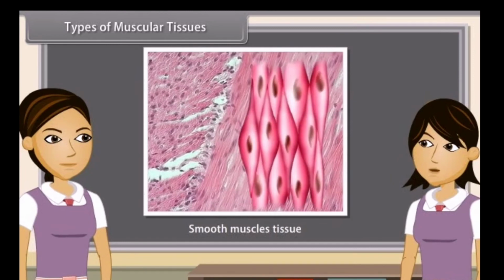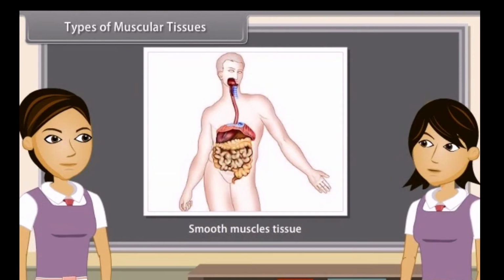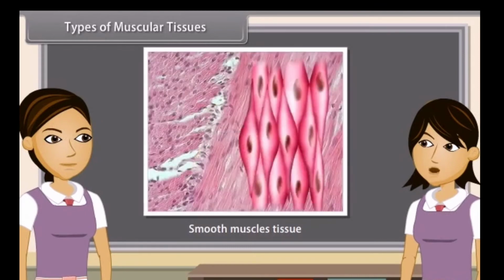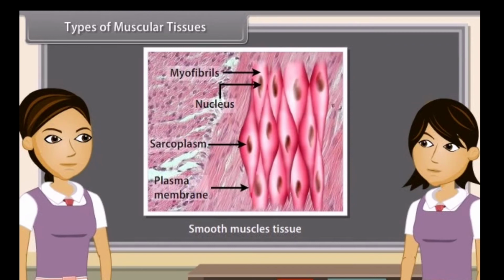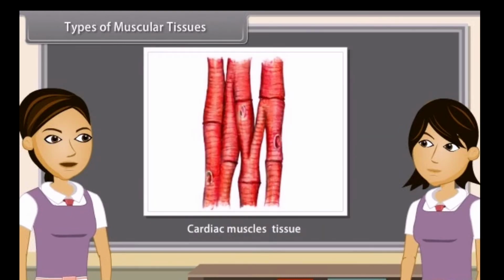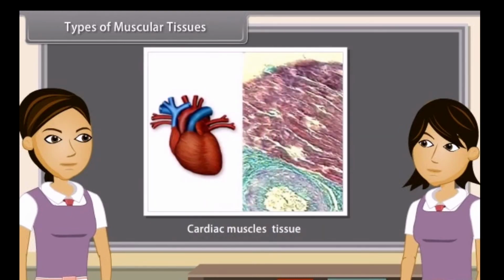Smooth muscles are present in the wall of stomach, intestine, blood vessels, iris of eye, ureter. They are small-sized, uninucleated and spindle-shaped and are generally arranged in layers. They are involuntary muscles as they cannot be started or stopped. Cardiac muscles are found in myocardium of heart. They are both striated and smooth muscles.